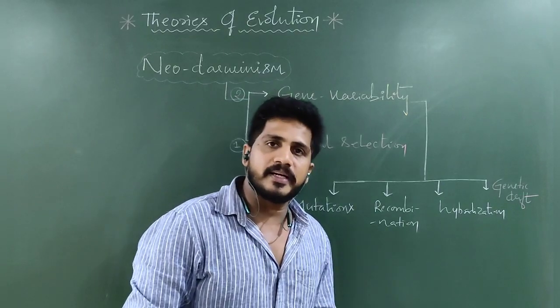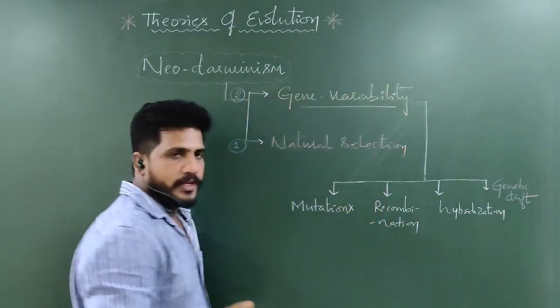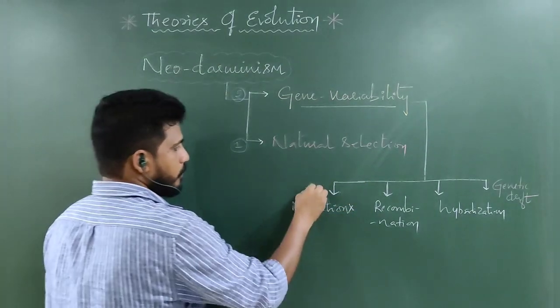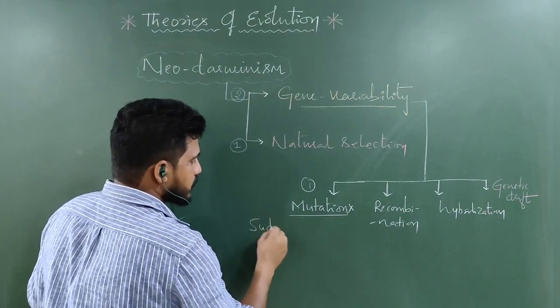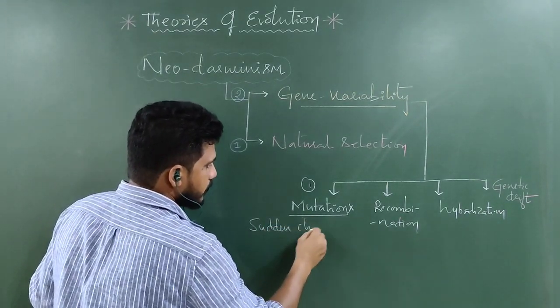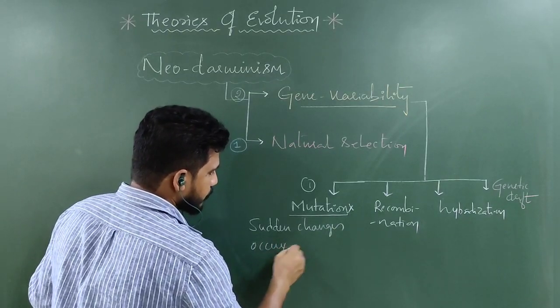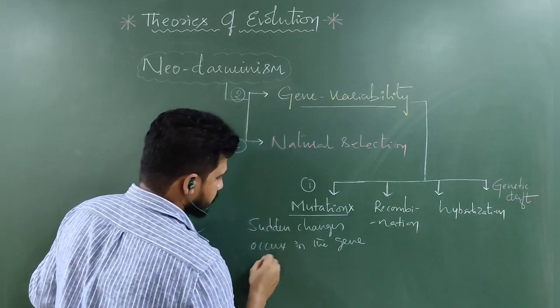What is gene variability? Gene variability is an important aspect of Neo-Darwinism, which consists of four important postulates. Number one is mutation. What is mutation? Sudden changes occurring in the gene sequences.